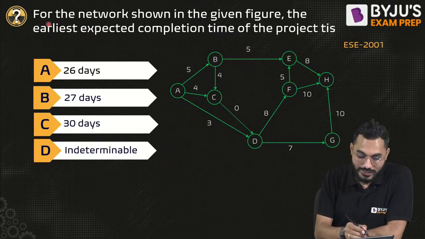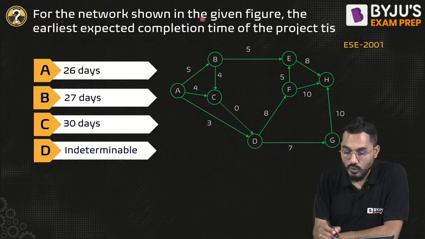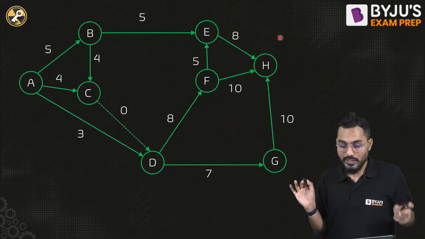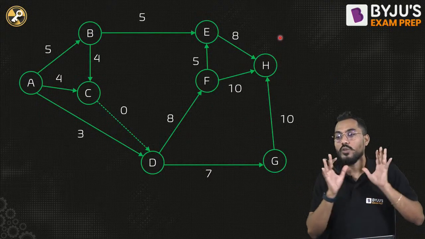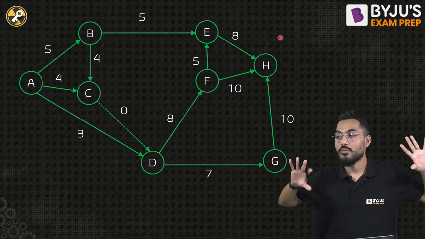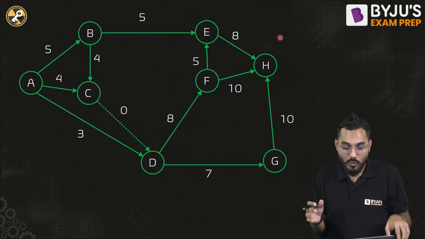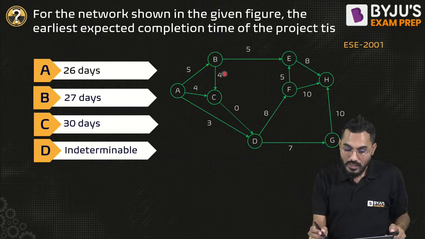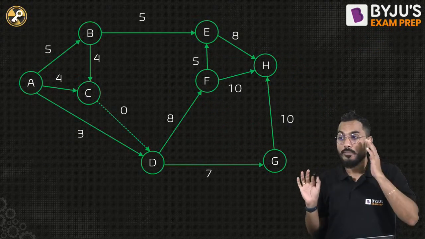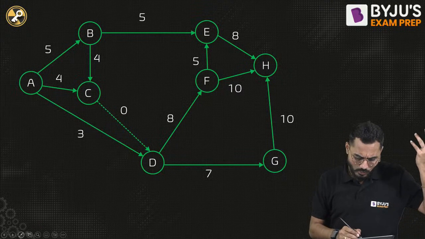Fine. Just read the question. For the network shown in the given figure, the earliest expected completion time of the project is. Earliest expected completion time of the project. Again, there is one simple activity where we have to calculate the earliest expected time of the event. How many days will be required, or what exactly is the time required for completion? Values are given in days. We have to calculate in days. Can we do that here? Again, we have to do the same thing.